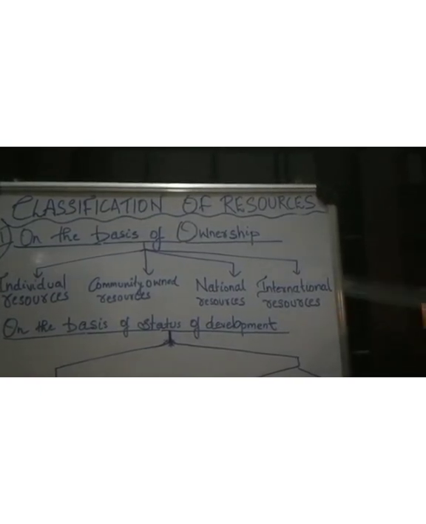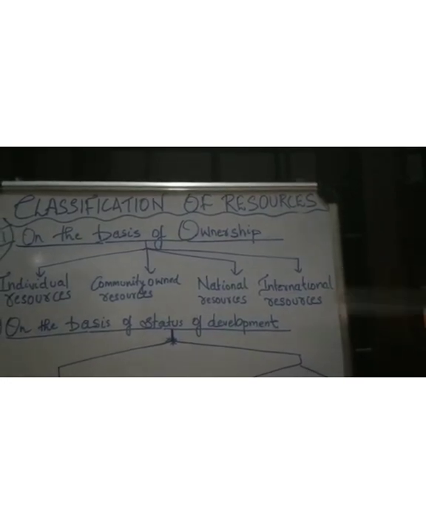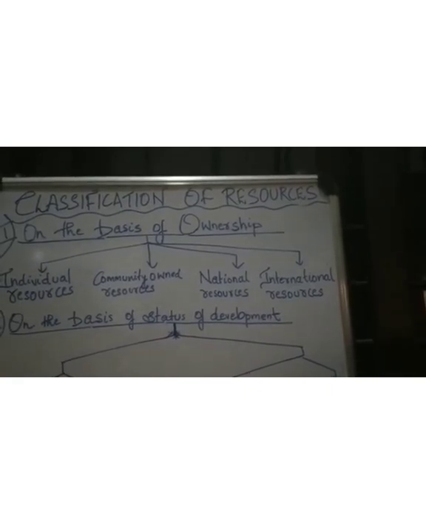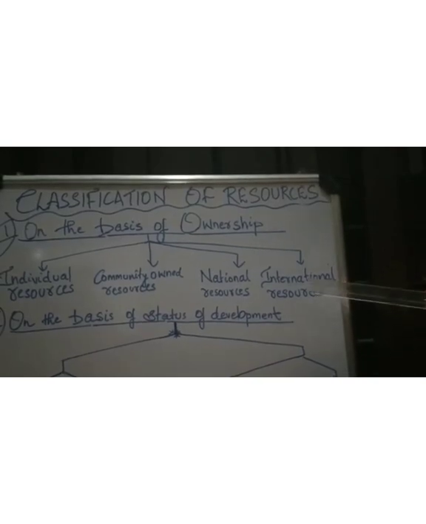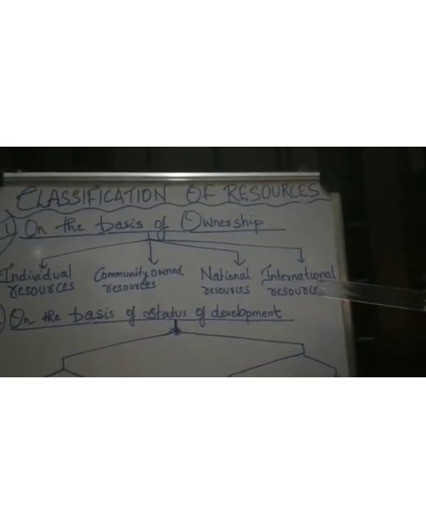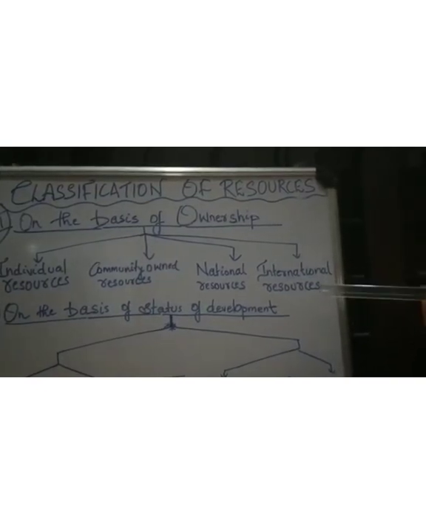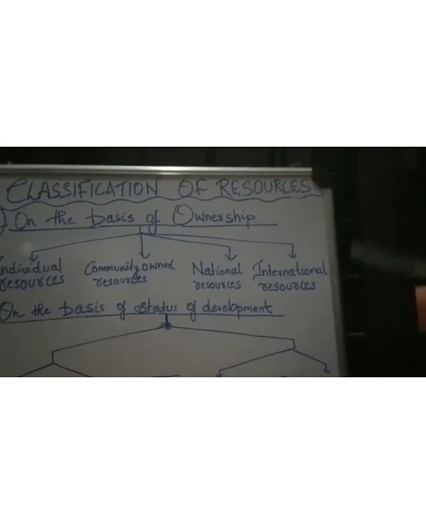This exclusive economic zone may be owned by different nations. Beyond that exclusive economic zone, some areas may come under international resources, and that area's resources can be used by a single nation only by getting permission of that particular international institution.